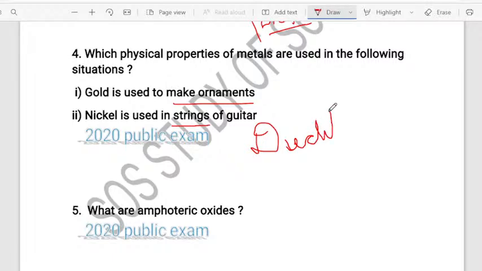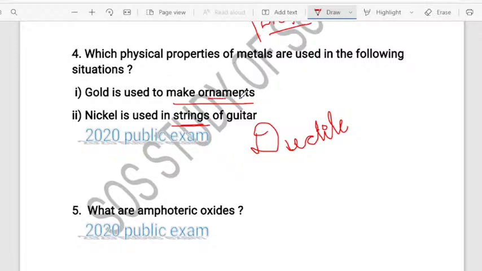So ductility is one property we have to remember when it comes to strings, because strings is nothing but the wire. Very importantly, you want to understand, children, because sometimes you are getting confused. These metals have both the sonorous property and the ductility property, and gold also has the lustrous property and malleability property.